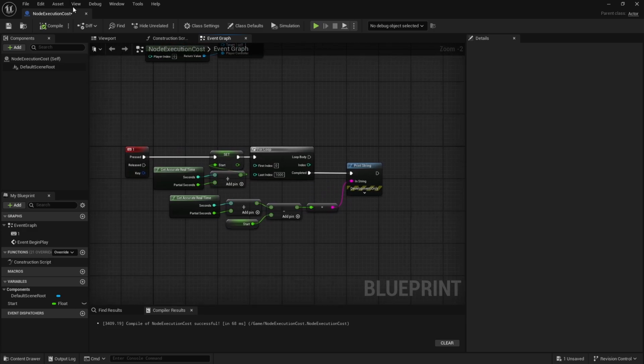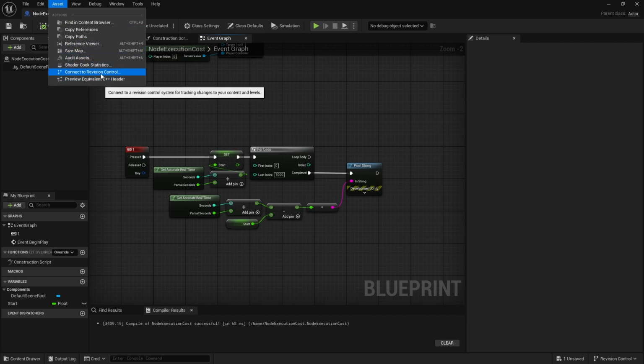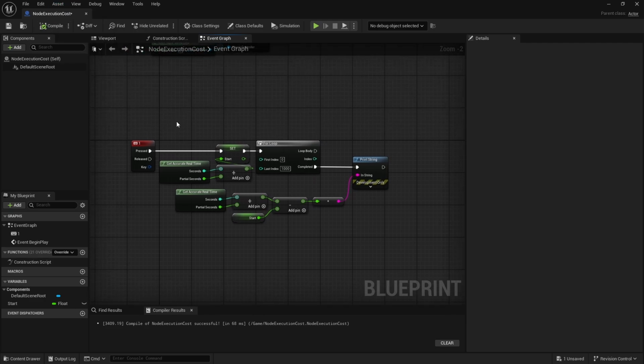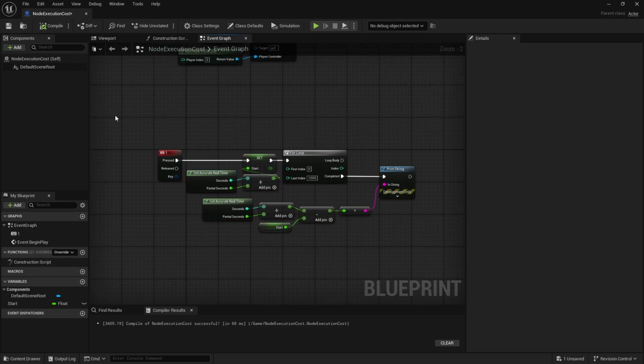So right now, what you can do is connect to your revision control, and then you're gonna get a little thing in here to diff against your source control version, so you can see the changes you locally made versus what is pushed on, I don't know, Git, Perforce, whatever it is.